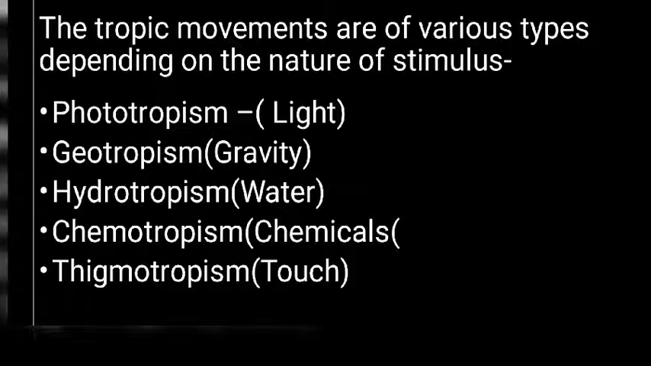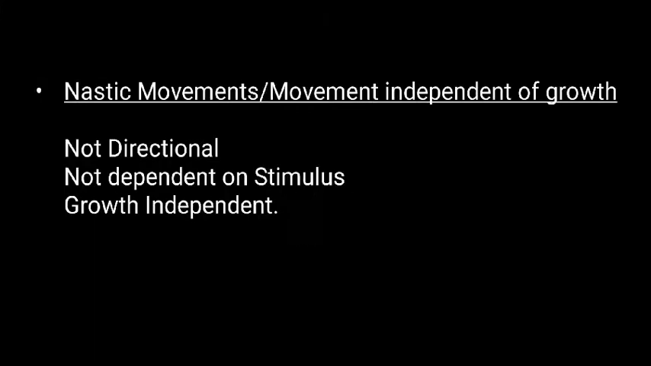So there are five types of trophic movements which are growth dependent movements: phototropism, geotropism, hydrotropism, chemotropism, and thigmotropism. Next, we will learn about nastic movements. Unlike trophic movements, nastic movements are those movements exhibited by plants that are independent of growth. They are not directional, they are not dependent on stimuli. That means the direction of response is not determined by the direction of the stimuli.